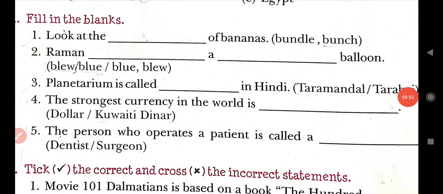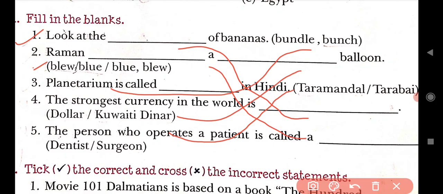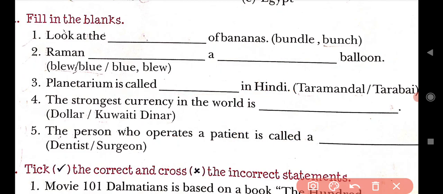So next is fill in the blanks. It is exercise C. In this we have 5 questions. The first one is, look at the dash of bananas. We have options bundle and bunch. Can you tell me the correct answer? The correct answer is bunch. Look at the bunch of bananas. Spelling is BUNCH. Bunch. Okay.